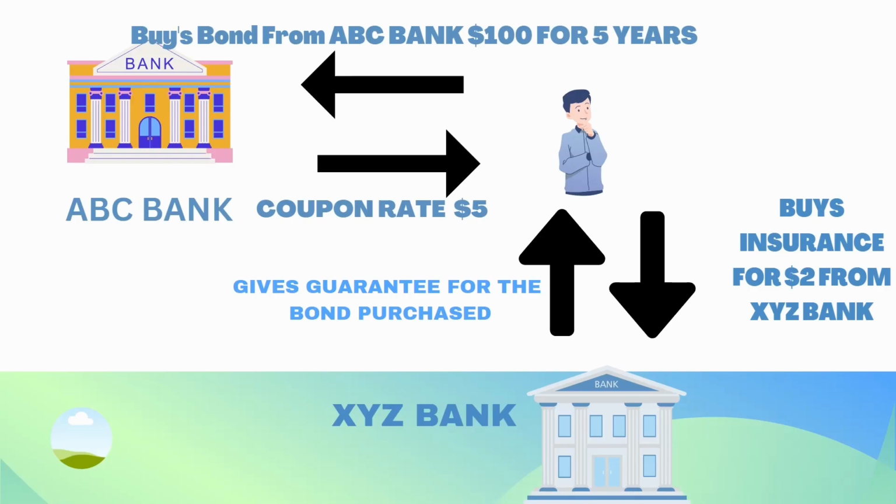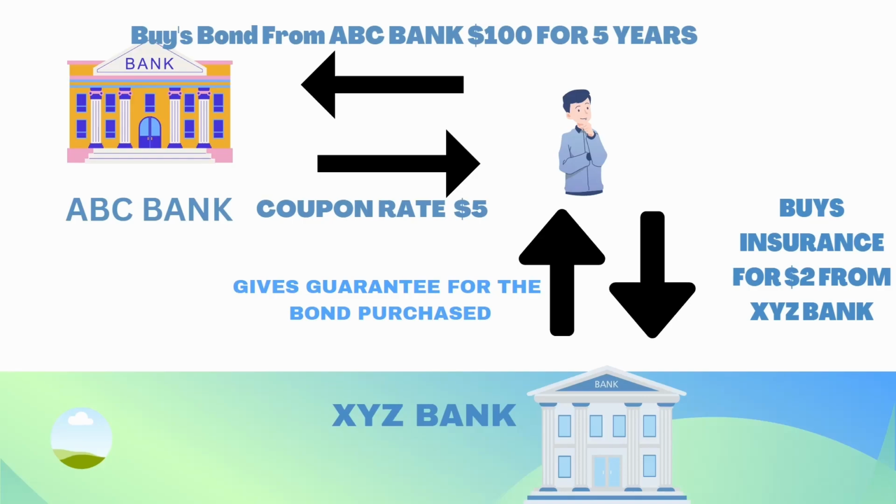Now the thing which goes through Mr. A's mind is, what if ABC Bank defaults on the payment after 5 years? So he thinks of getting a protection from the default risk. And what Mr. A does is he goes to XYZ Bank. It can be a bank or an insurance.